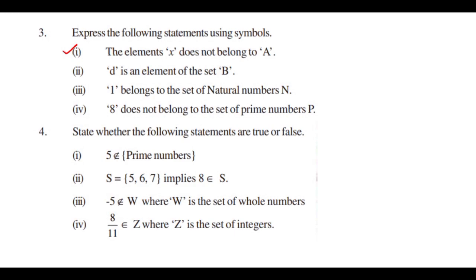How do we write it? Element X does not belong to A. D is an element of the set B. So how do we write it? B is equal to the set, we write D. D is an element of the set B means B is equal to the set of D. 1 belongs to the natural numbers N. Yes, 1 belongs to natural numbers N. So this is the answer.